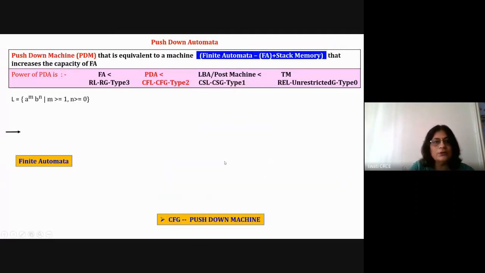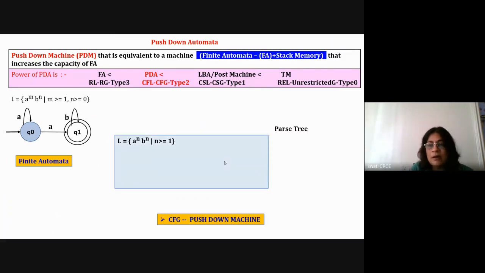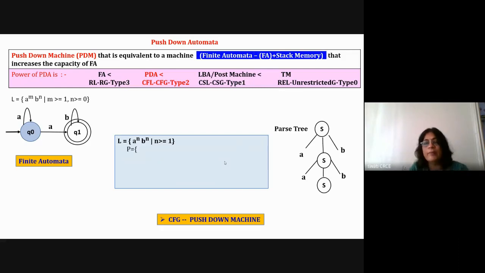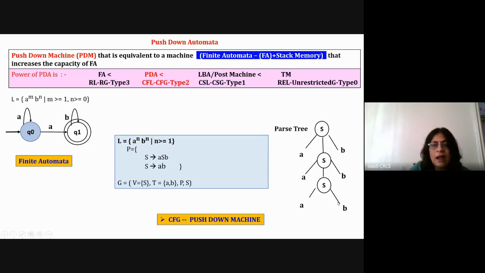Okay, so A raised to n, B raised to n is not a regular language, but it is a context-free language. And for the context-free language, we can visualize the string generation with the help of a parse tree. Take a sample string here as three A's and three B's. And for three A's and three B's, this is your parse tree. There are three A's and three B's. And to stop the recursion, we are using S is equal to small ab.